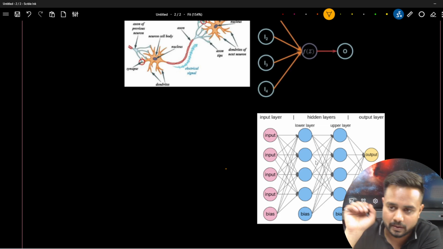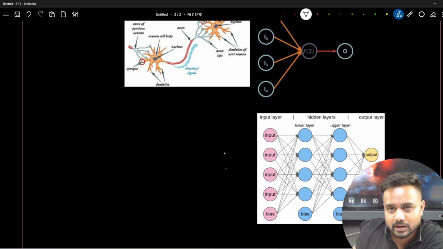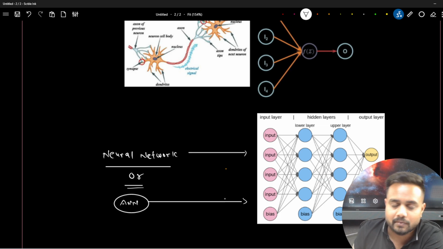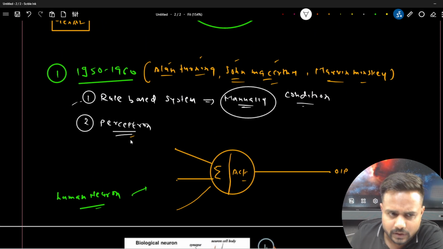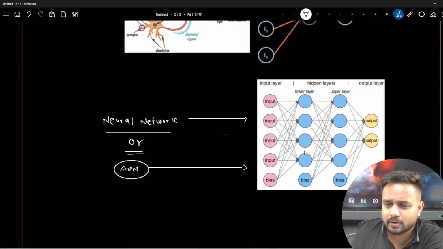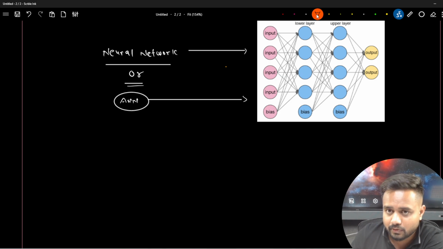I think you are getting my point. So this idea is clear, and this is also called a neural network. Tell me guys, what is this? This is a neural network, or artificial neural network. Whenever I say artificial neural network, you can take a reference of this architecture. I think the thing is clear to all of you. Now this was the earlier history of AI, at the time when they created this perceptron node. Now one more thing I would like to highlight here.